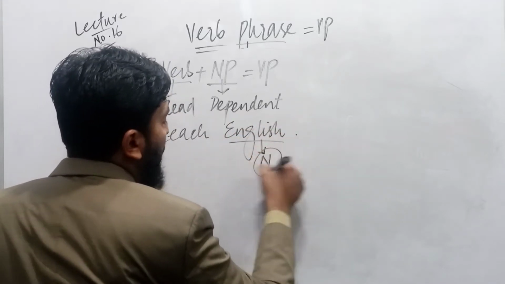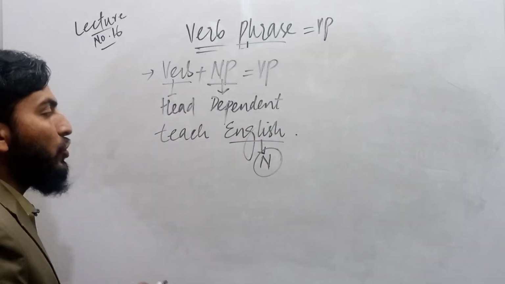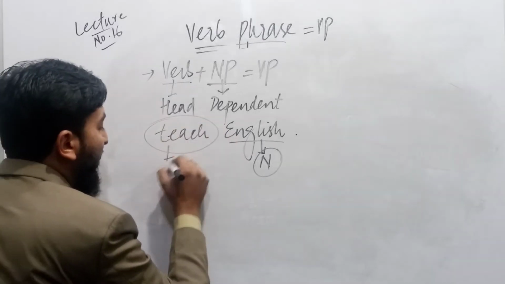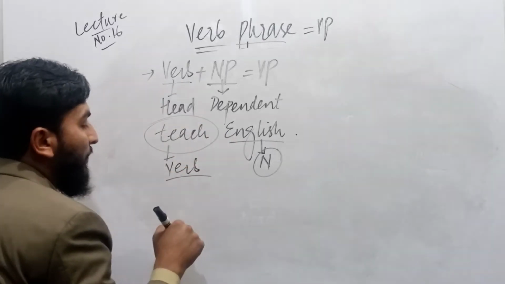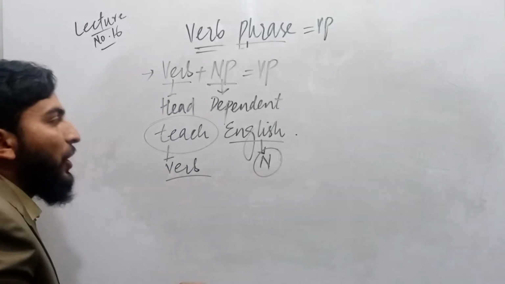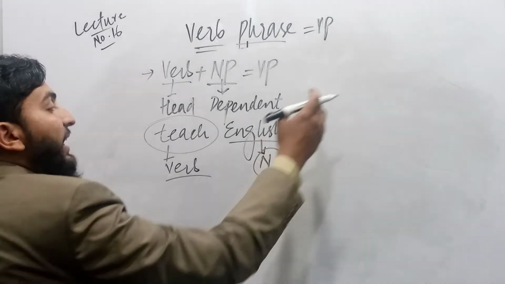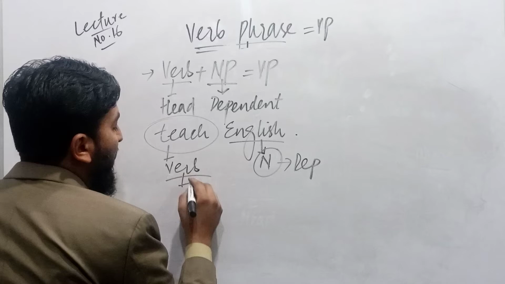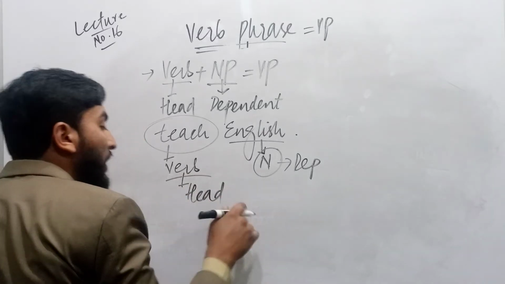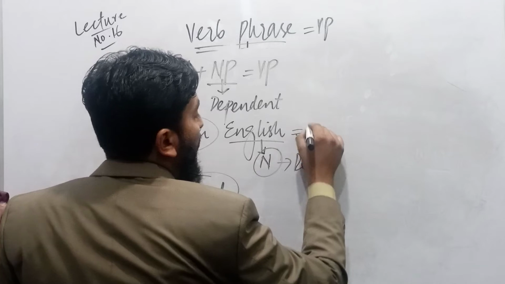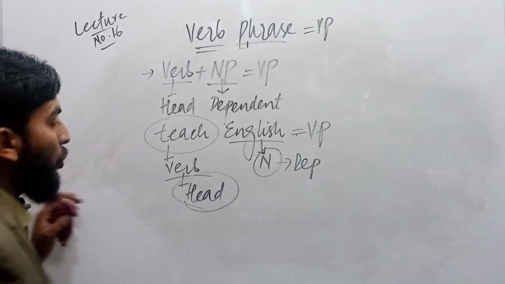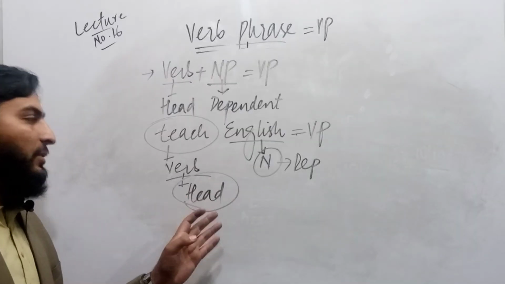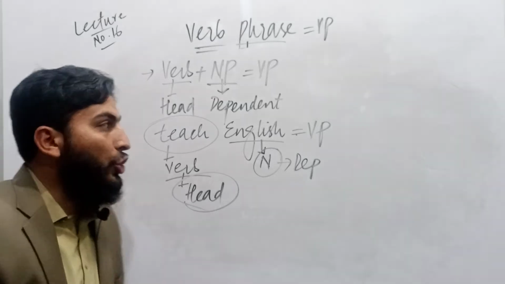English is actually a noun, but this noun is subject to teach. Teach is a verb, but this verb is much more important than the noun English. This noun is dependent while this verb is head. If verb is head in a phrase, then the phrase is called a verb phrase. So English is a noun phrase which is dependent on the verb. What is that? That is teach.